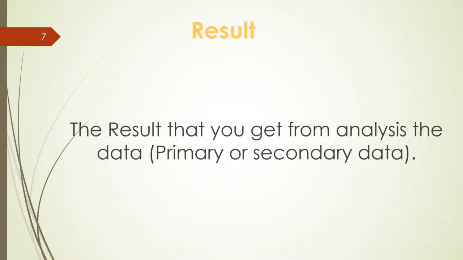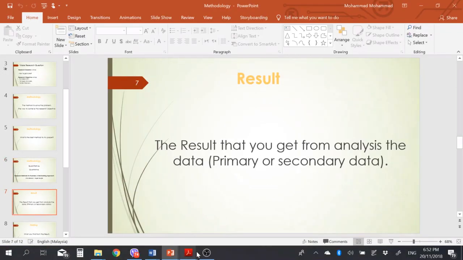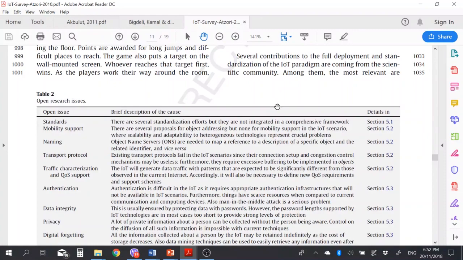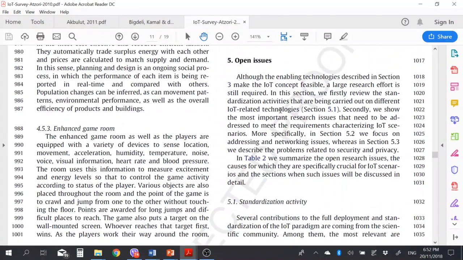So here is the result. The result is what you get when you analyze the primary data or the secondary data. Secondary data is data that you get from previous studies, like this article. Here the author analyzed the previous studies. He did a review, or a general survey, of the previous work.